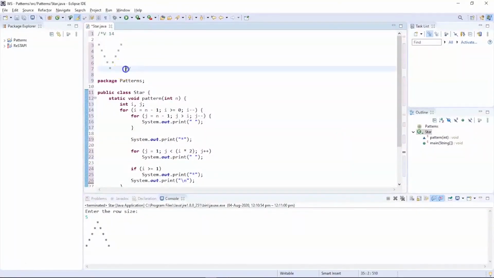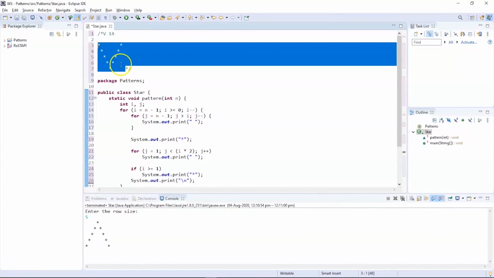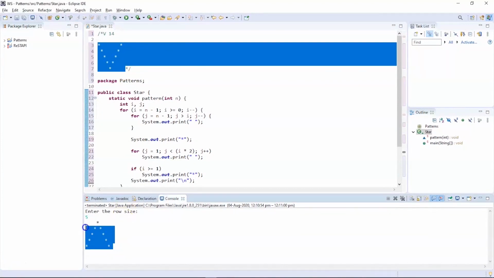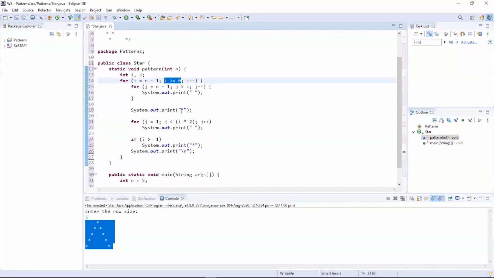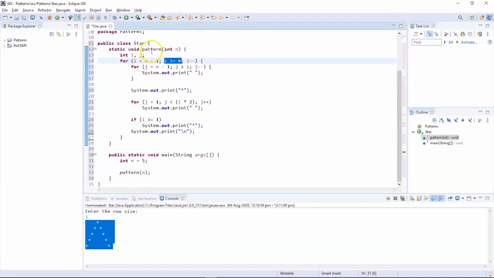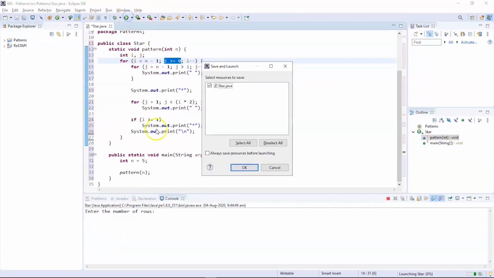On my screen you can see the desired pattern we are looking for, which is V. The previous program was to print an inverted V. So the complete program is the same, but there is a minor change in the logic where we have replaced i with greater than or equal to 0. And there is some change in the second segment as well. Now let us execute this program and see the output.